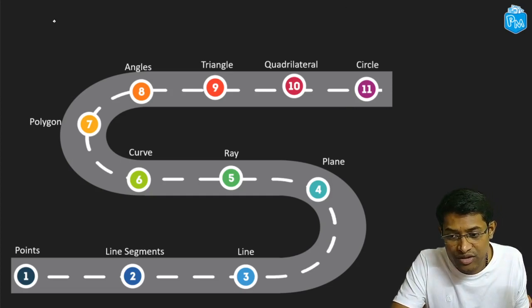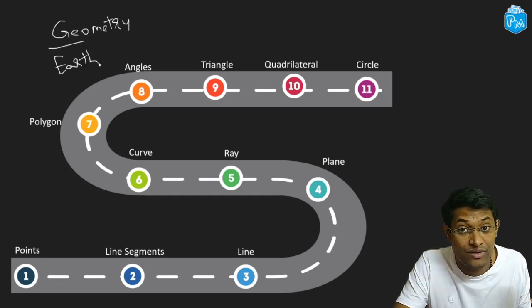Now, when we talk about geometry, we can see that this word has two parts in it. It has geo, which means earth. You also find this word in geography. And metry, which means measurement.